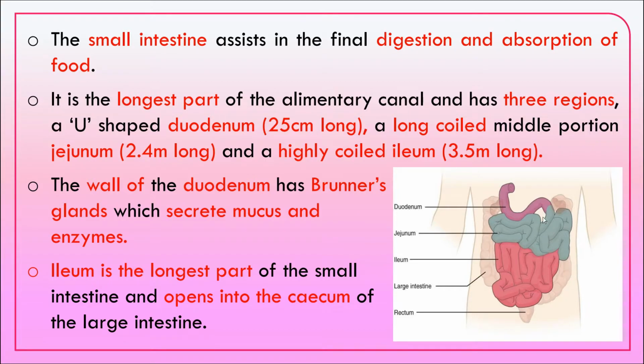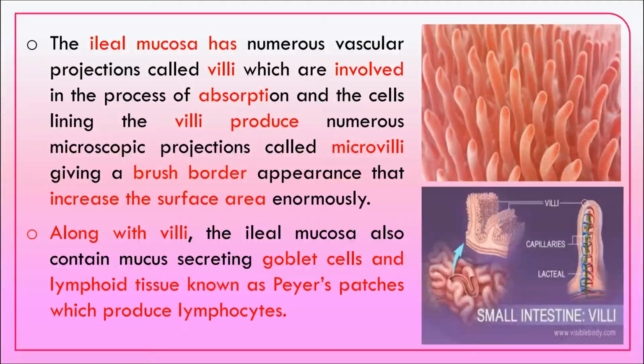The wall of the duodenum has Brunner's gland, and this secretes the mucus and the enzymes. Ileum is the longest part and opens into the cecum of the large intestine. The ileal mucosa has numerous vascular projections called villi, and they are involved in the absorption. Villi produce numerous microscopic projections called microvilli, giving a brush border appearance.